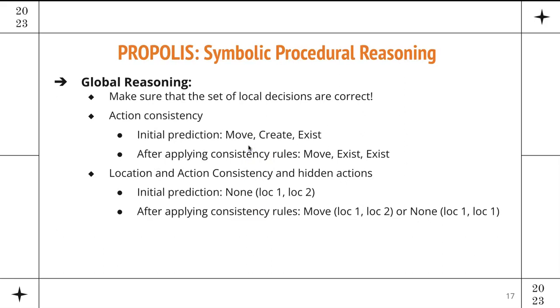After we draw all these local conclusions or decisions about the entities, we have to make sure that they are consistent with each other throughout the process. So for instance, if our initial prediction for step 1 was move, step 2 was create, and step 3 was exist, this is not possible. This is what we call action consistency, and we apply a rule that changes the initial prediction to move, exist, and exist. Additionally, there should also be consistency between locations and actions. For instance, if you predicted the location of the entity on step 1 to be location 1, and on step 2 to be location 2, but you didn't predict any move action, this is not possible. So you either have to predict move from location 1 to location 2, or you have to say there was no move, there was only location 1 and location 1.